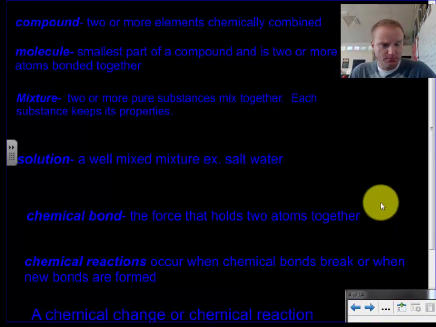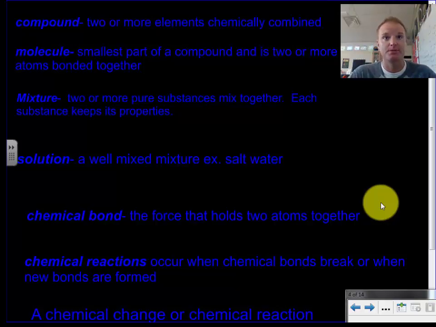So, we kind of put these atoms together to form compounds. So compounds are two or more elements chemically combined. So there's a bond there that's holding them together. And the molecule is the smallest part of a compound, and it is two or more atoms bonded together.